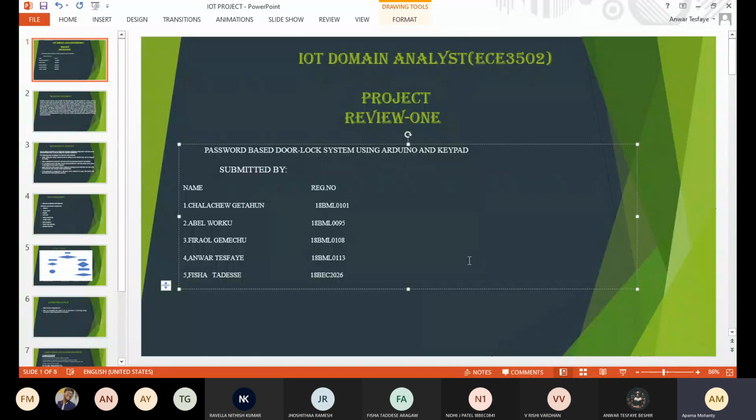So our project title, we are five in this group: Chalacho, Awil, Firaul, Anwar, and Fusaha.